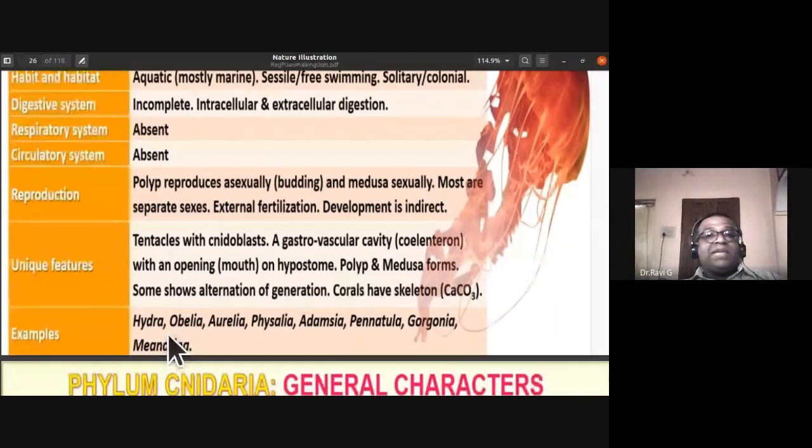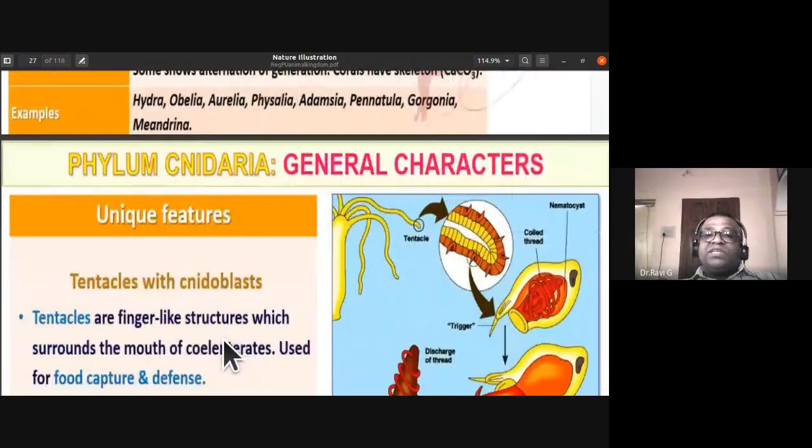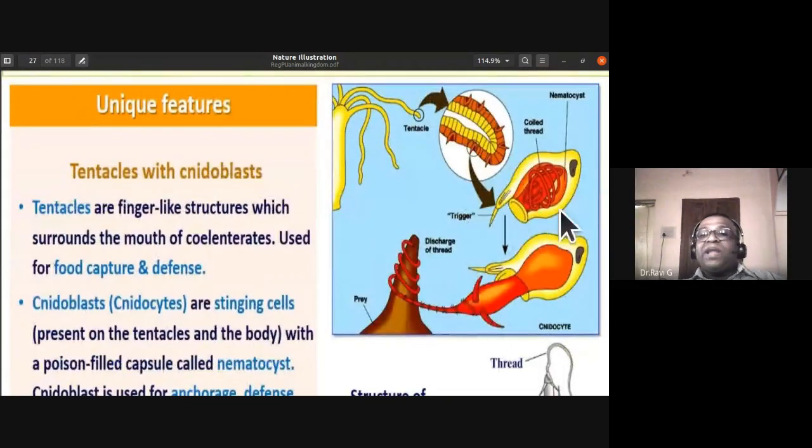So what are the examples that they have quoted in your textbook? Hydra, Obelia, which has this polyp and medusa forms alternation of generation. Aurelia is jellyfish. Physalia is commonly called Portuguese man of war. Adamsia, it has an almost Hydra-like body. Pennatula, sea pen. Gorgonia, sea fan. Meandrina, the brain coral.